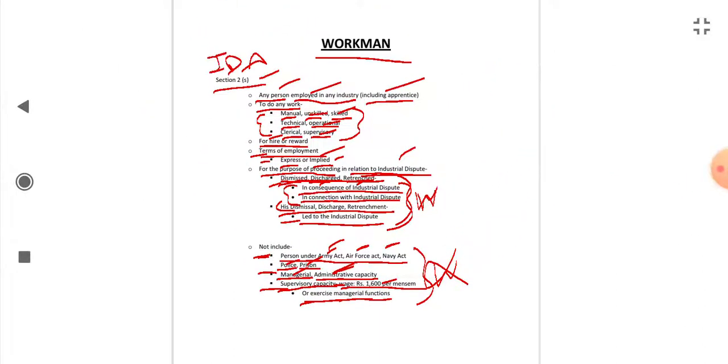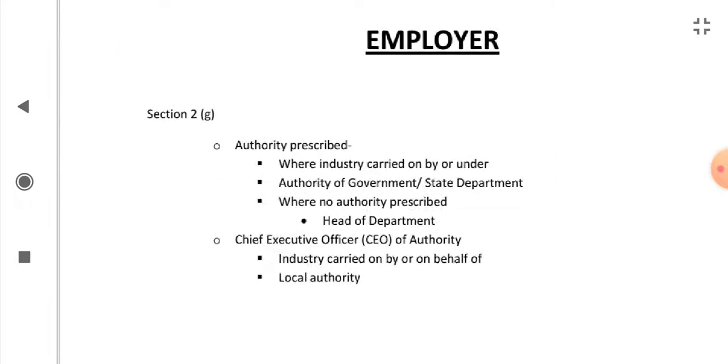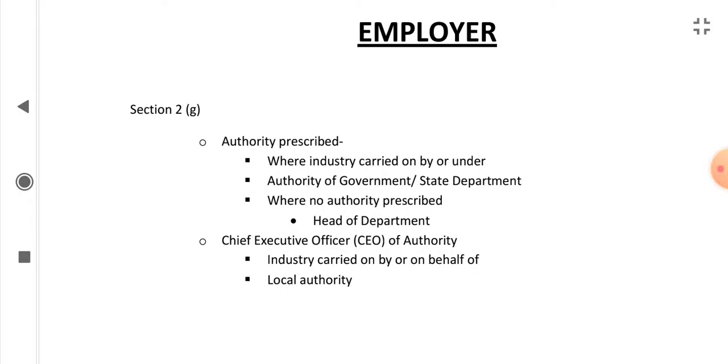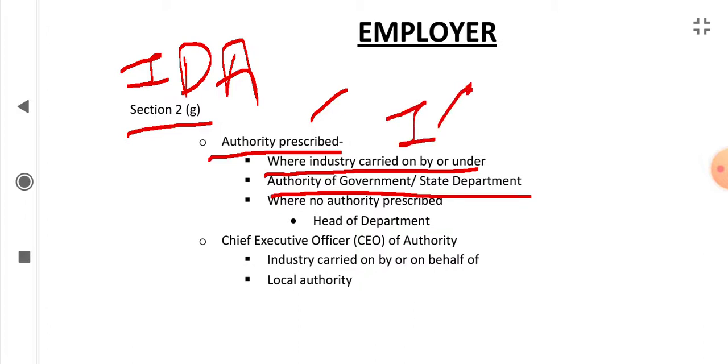So this was workman. Now let's see who is an employer according to the Industrial Disputes Act. Section 2G says the authority prescribed is the employer, in the case where the industry is carried on by or under the authority of the government or a state department.